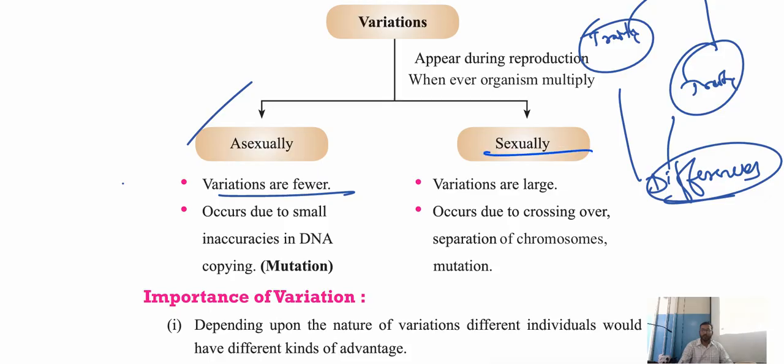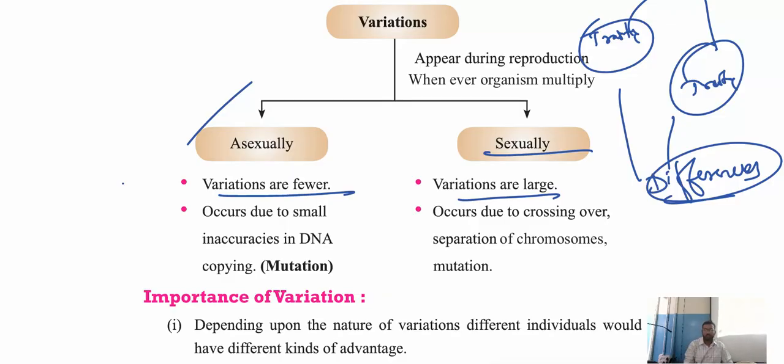Similarly, if you come to sexual reproduction, we can find more number of variations. Example, animals. Asexual reproduction is nothing but your plants. Sexual reproduction is nothing but animals. In our body, in our family, you can see, we can find more variations. Like your brothers and sisters, what I said to you. We can find more variations. Variations are large. Any doubts? I hope the concept is clear for you guys.